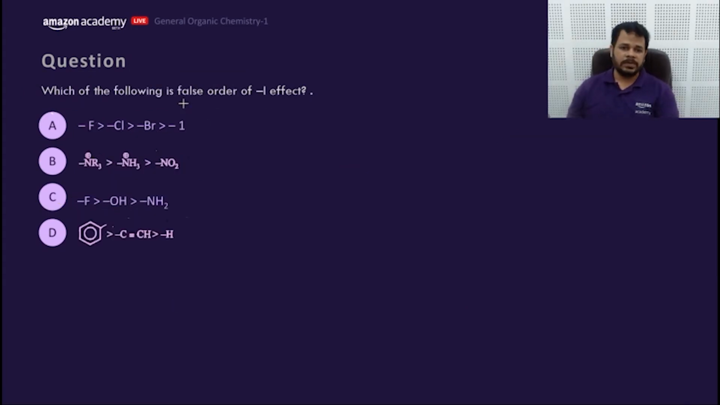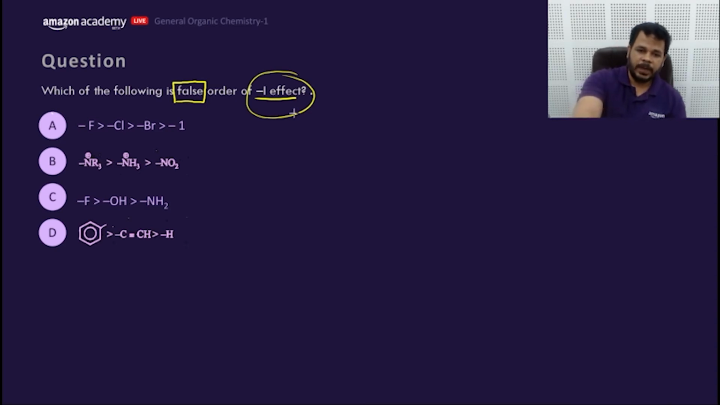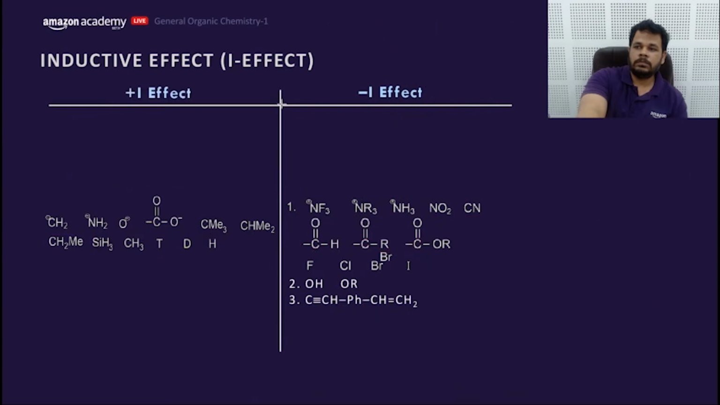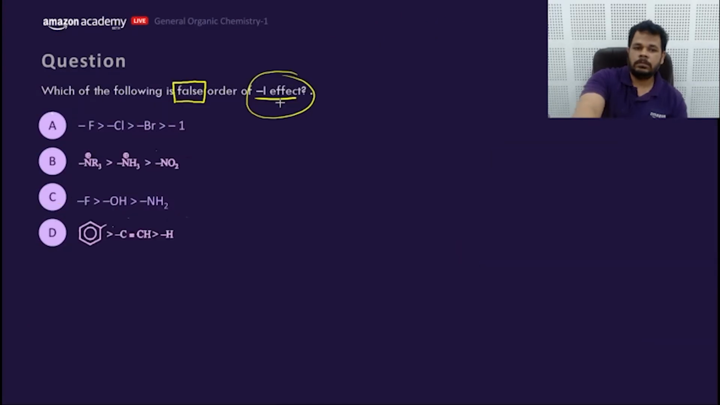Which of the following is the false order of minus I? False order of minus I. Let me take you to the minus I order. This is the minus I order, which is completely explained. Now, which of the following is the false order of minus I?